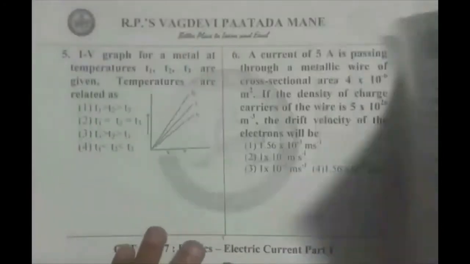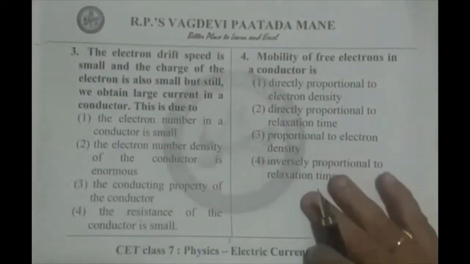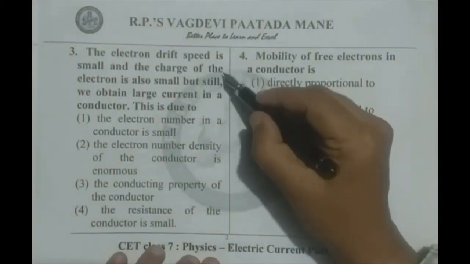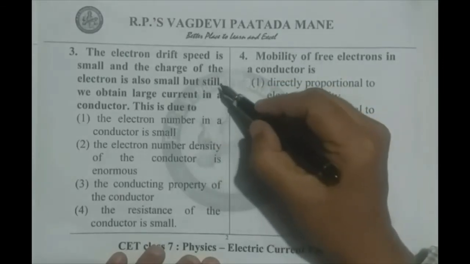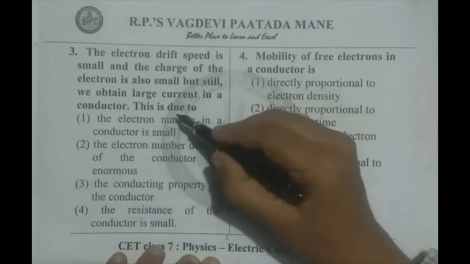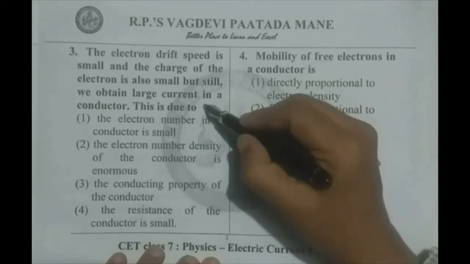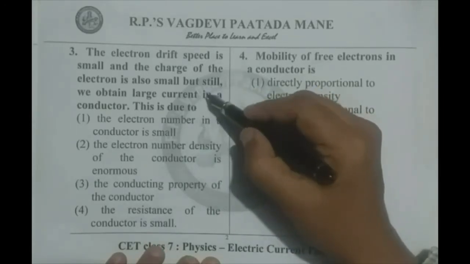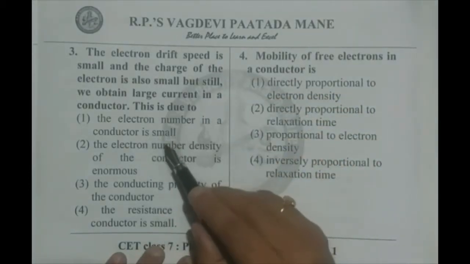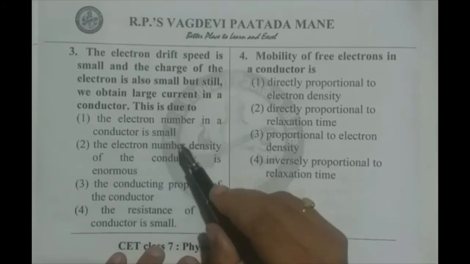Now, going for the third question. The electron drift speed is small and the charge of the electron is also small, but still we can obtain large current in a conductor. This is due to, observe, all these things are small. We read one by one. The electron number in a conductor is small. That's wrong.